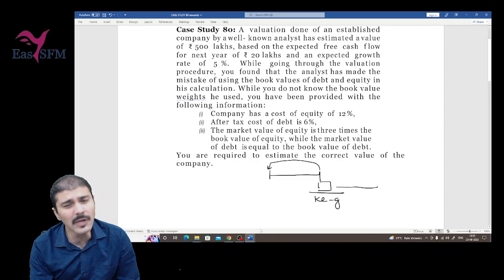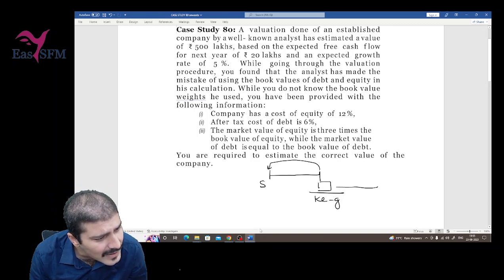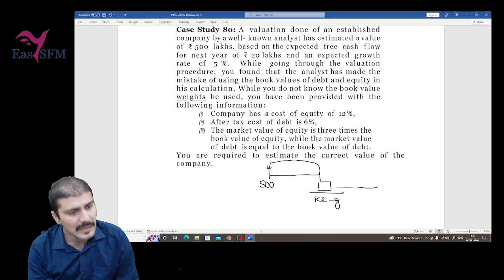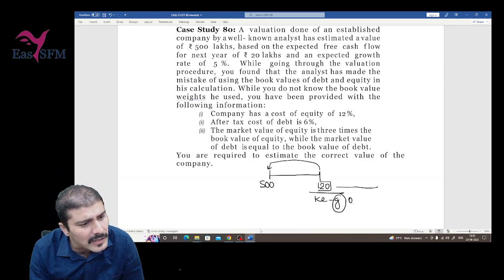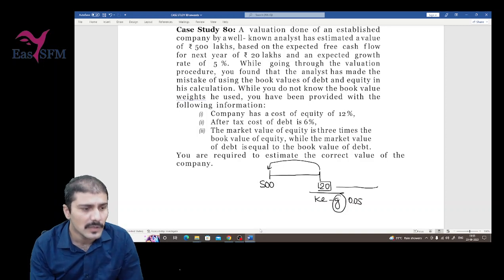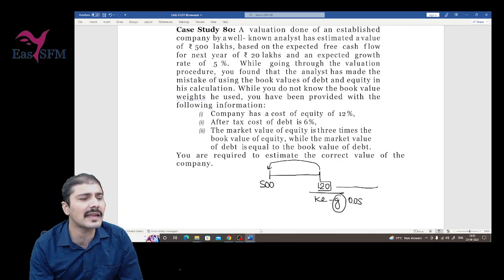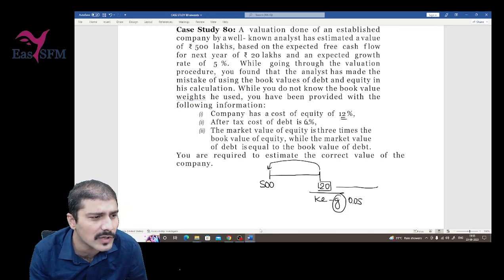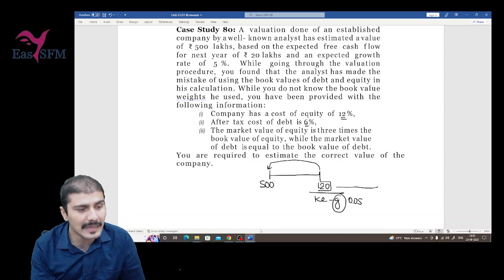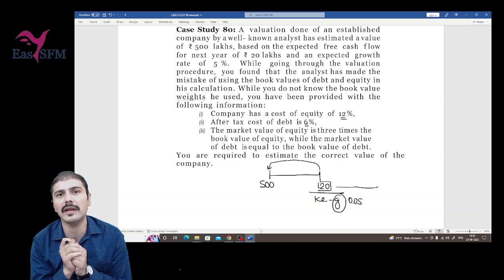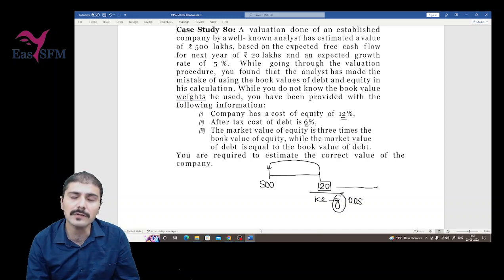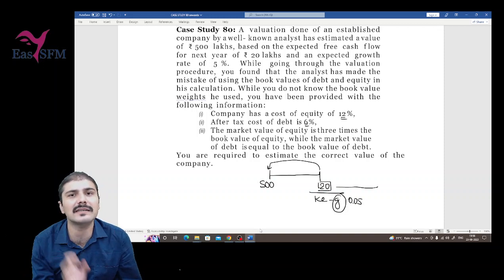Now, if you see, the market value is given as 500, right? The cash flow that he used is 20. The growth rate that he used was 0.05, right? So now the question is, if he has used the free cash flows, and the cost of equity is also given and the cost of debt is also given, then simple cost of equity is used as a discount rate when you have to calculate the value of equity, and equity share cash flows are given.